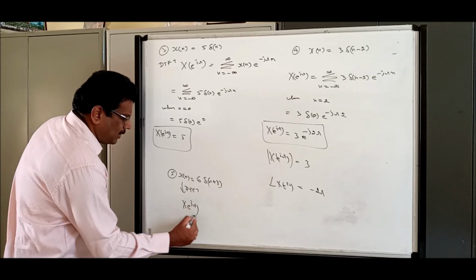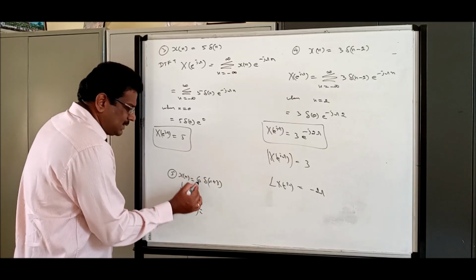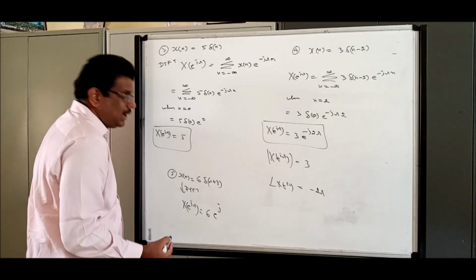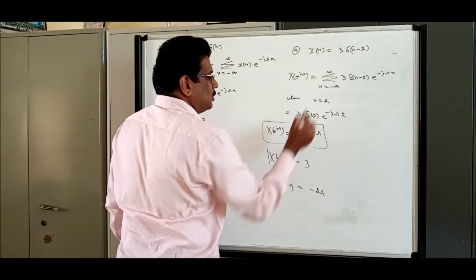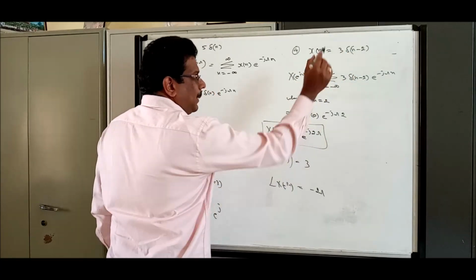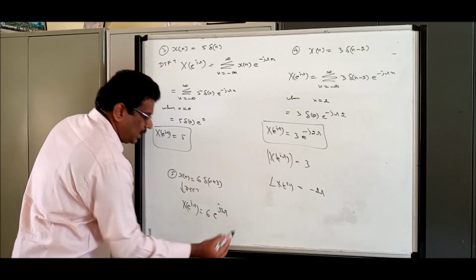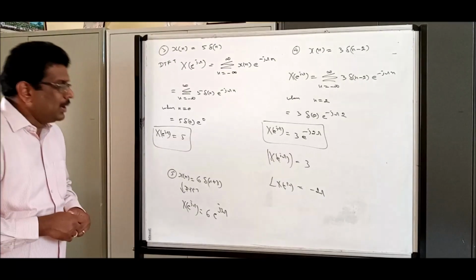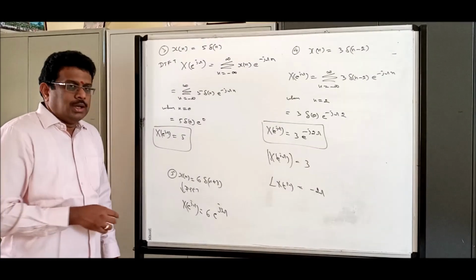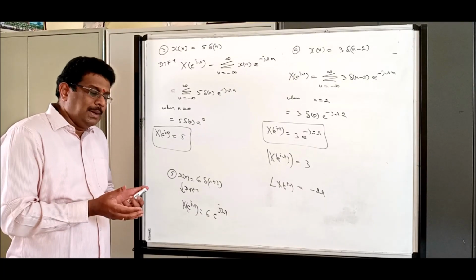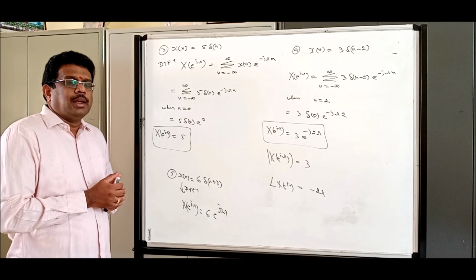X of e power j omega: the answer must have amplitude 6 and e power j 3 omega, since shifting by minus 3 gives plus 3 omega. That's all. Okay, so this is the basic idea. In the next session, we'll discuss property-based problems in detail.